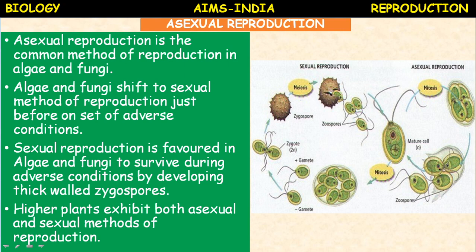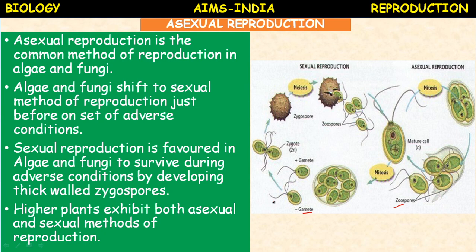When the conditions are favorable, these zoospores are produced. When the conditions become unfavorable, then these develop into gametes. These gametes we won't call male and female, we call them a plus strain and minus strain.